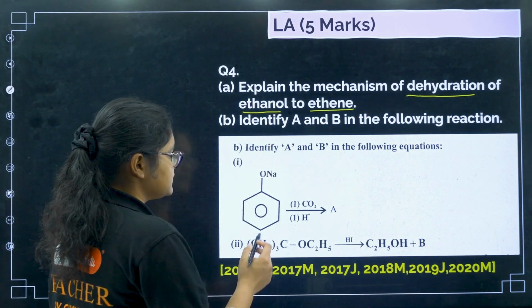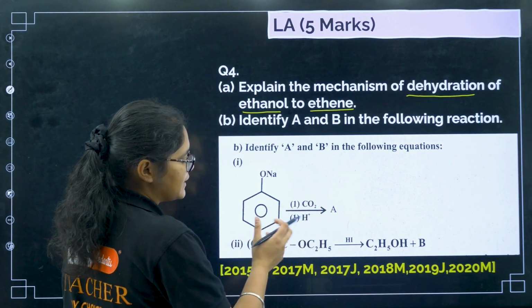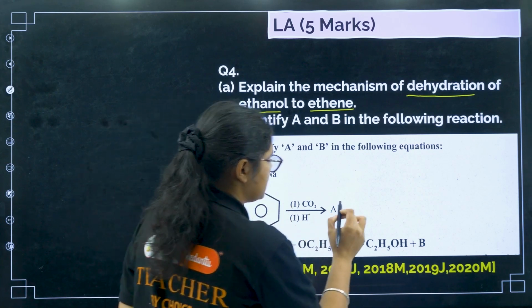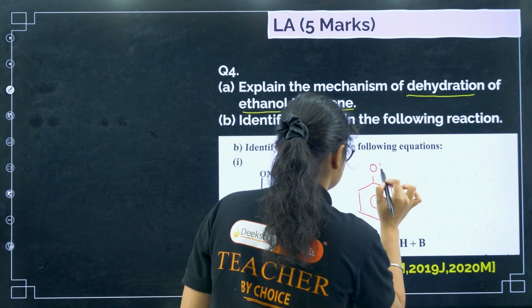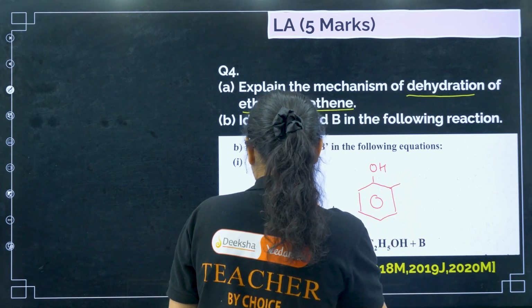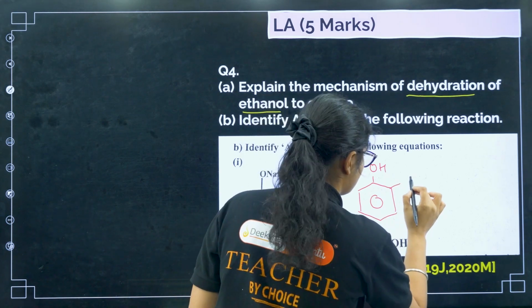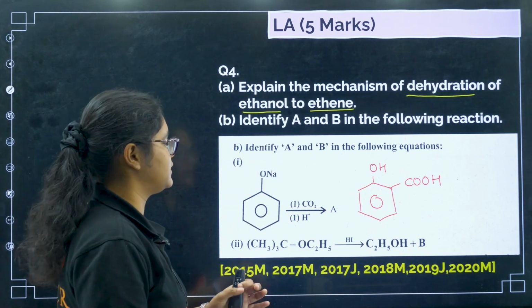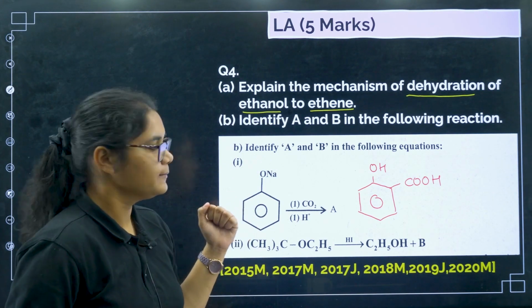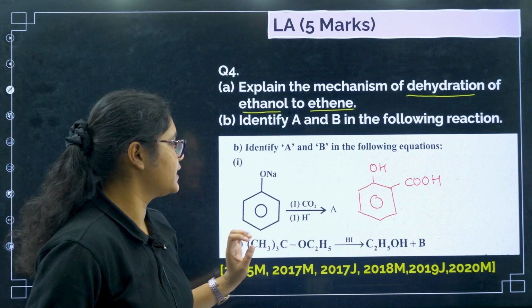So if I see, this is your salicylate, O minus, A, it will react, Reimer-Tiemann reaction. So the product here will be OH and, okay, sorry, not Reimer-Tiemann, it is your Kolbe's reaction, right. So we will get here salicylic acid.